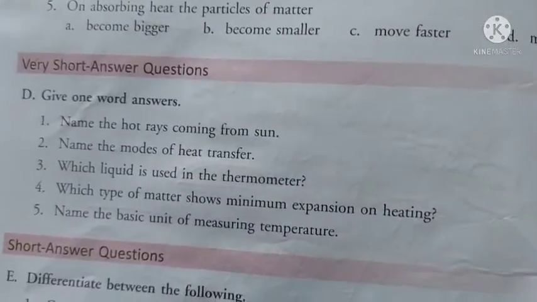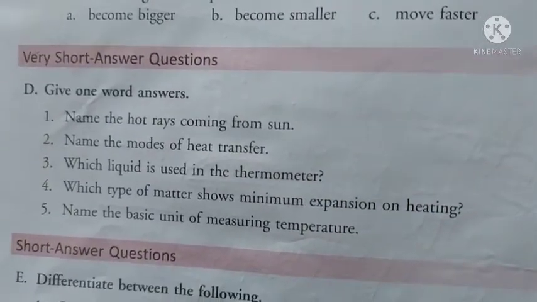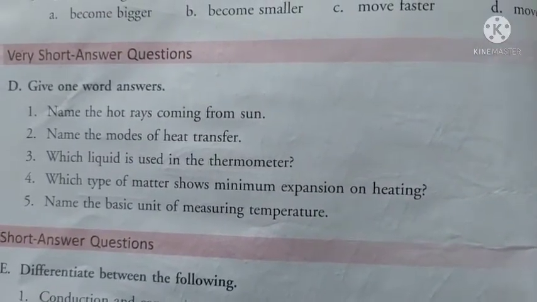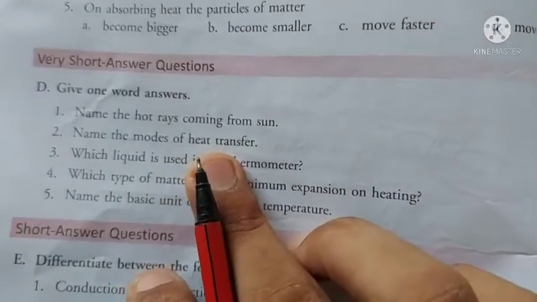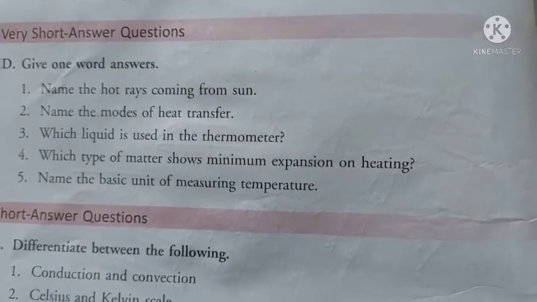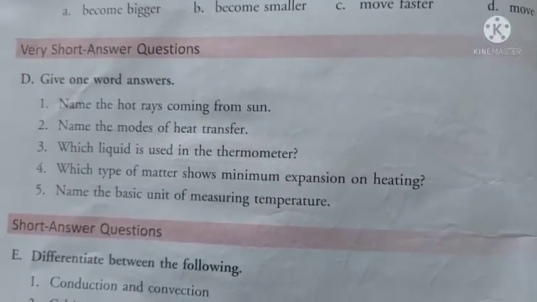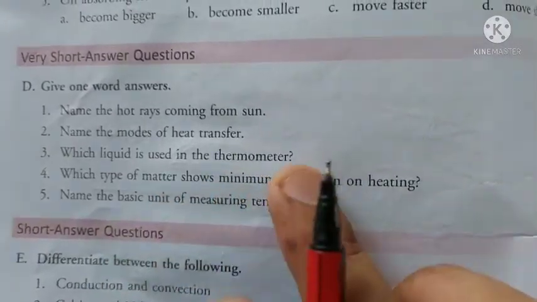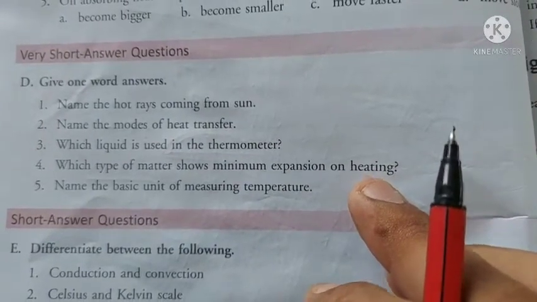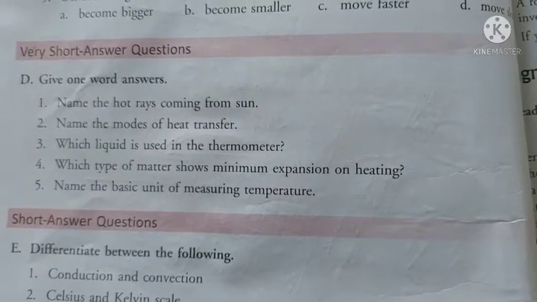So there are some questions. The hot rays coming from the sun, you can think what are the rays coming from the sun. We have studied that: infrared rays, ultraviolet rays. The modes of heat transfer you have to tell the questioner: conduction, convection, and radiation. In a thermometer, which liquid is being used? Alcohol can also be there, mercury can also be there. Which matter has minimum expansion on heating? It's the solid. Name the basic unit of measuring temperature. It's Kelvin.